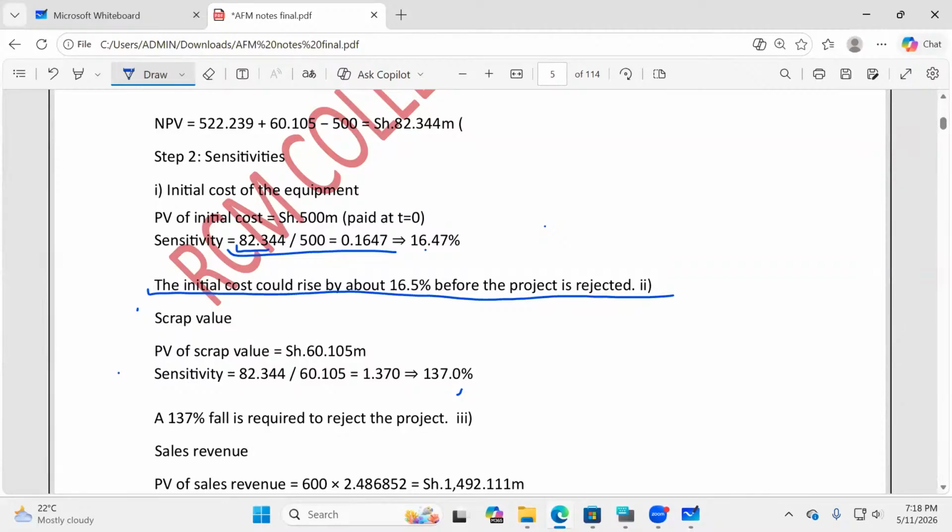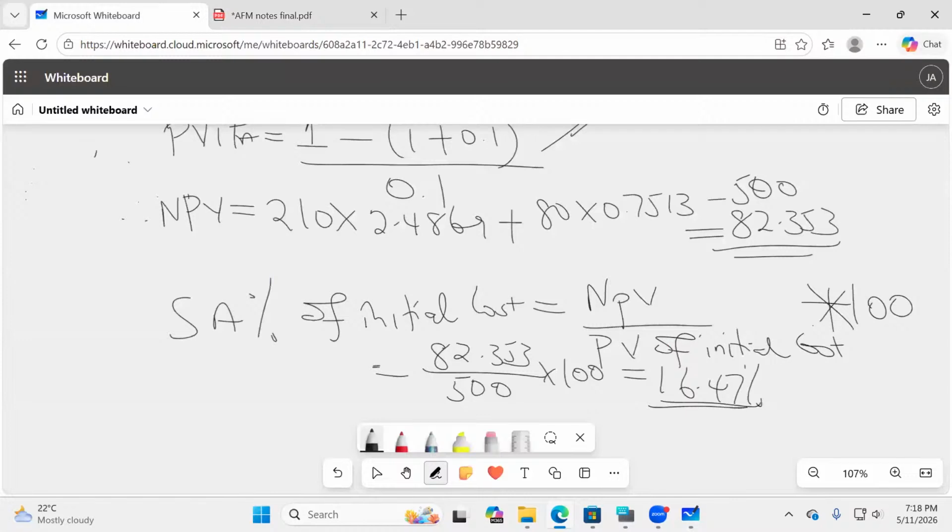Now, my great students here, I want you to go ahead and give us the sensitivity analysis of the second factor, which is scrap value. Sensitivity analysis of scrap value. Let's see who will be able to get this correctly.